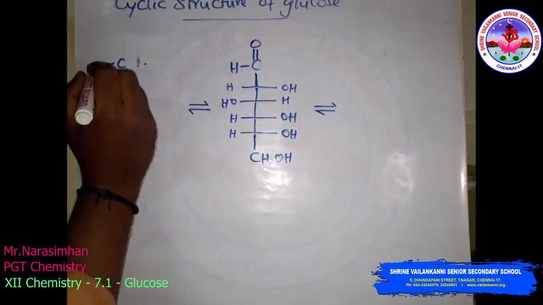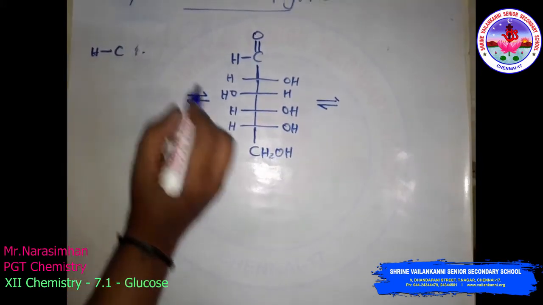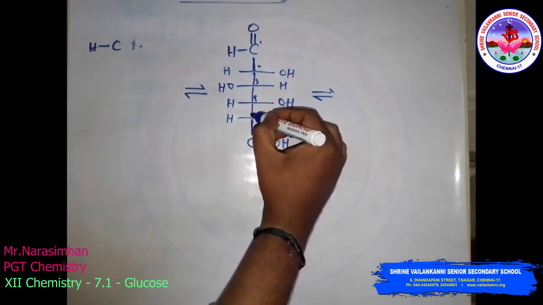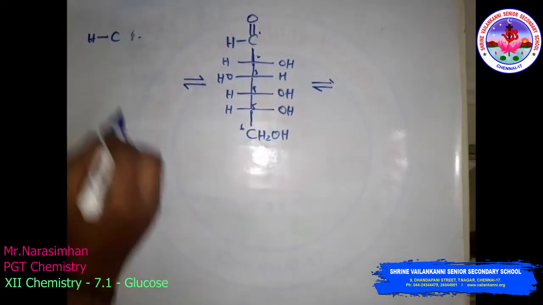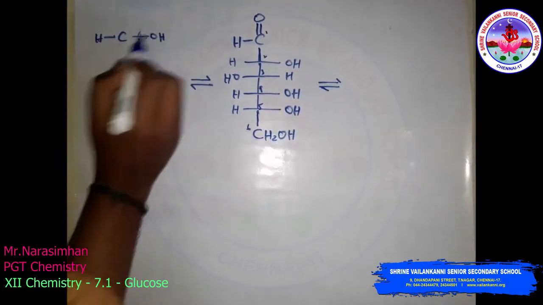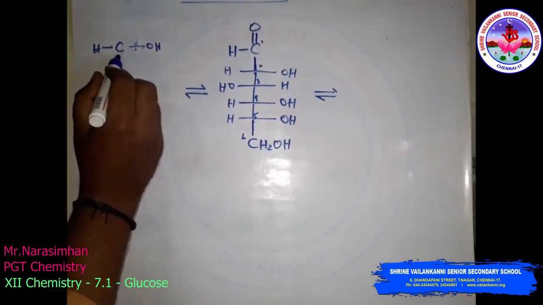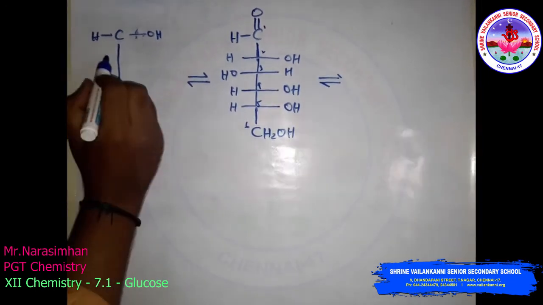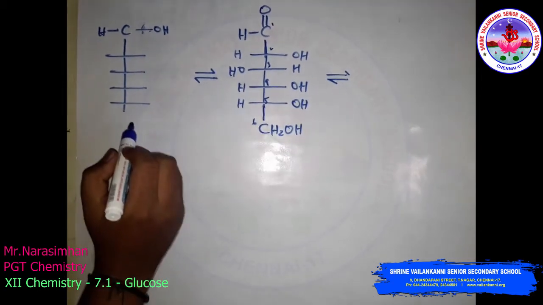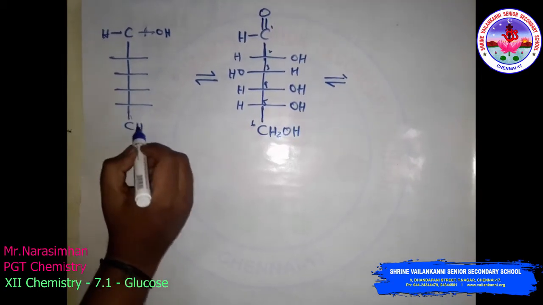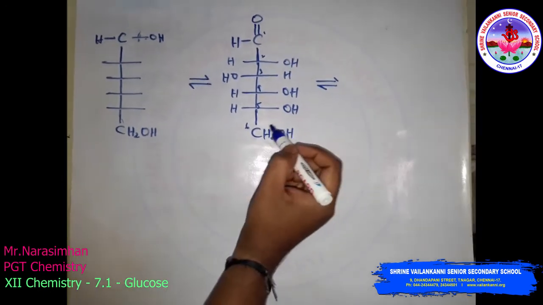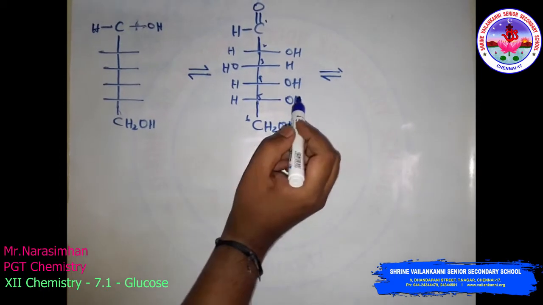This is the first carbon, second carbon, third carbon, fourth carbon, fifth carbon and sixth carbon. Here I am writing OH, 1, 2, 3, 4 and CH2OH.